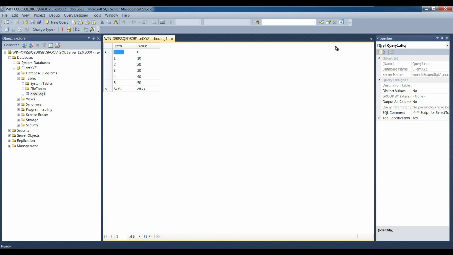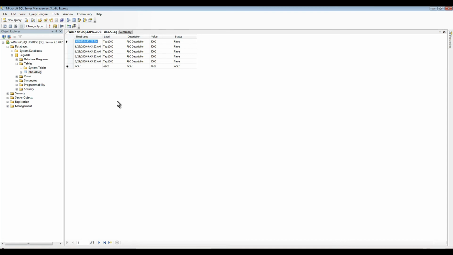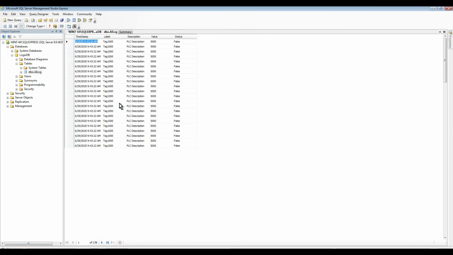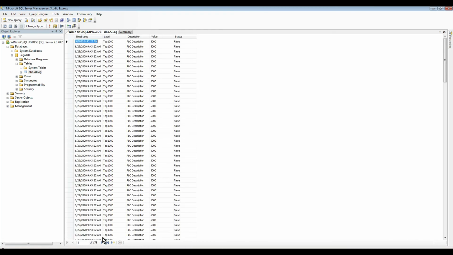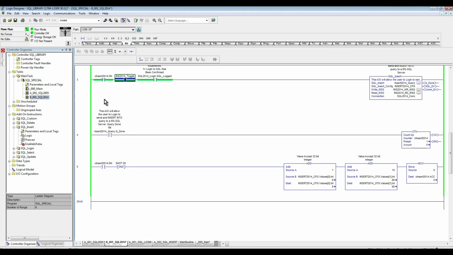If we go back now to our logic, we can also look at the first server, and we can see all the transactions we were logging, 178 so far, while we're dealing with the second server. So, as you saw, we are simultaneously logging into SQL 2005 and SQL 2014 from our PLC.